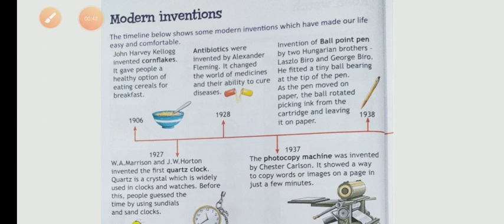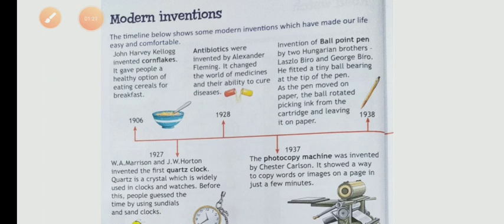Okay, so first one, John Harvey Kellogg invented cornflakes. It gave people a healthy option of eating cereals for breakfast. Who invented cornflakes? John Harvey Kellogg. Then antibiotics were invented by Alexander Fleming. It changed the world of medicine and our ability to cure diseases. Who invented antibiotics?